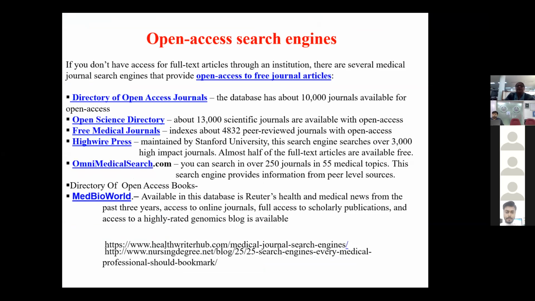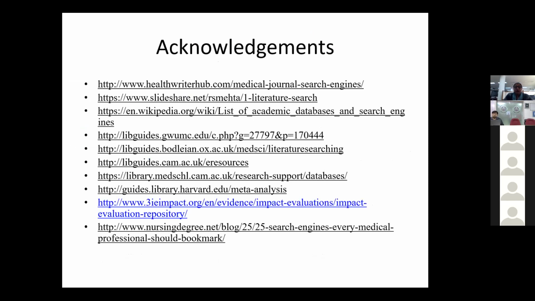We have the Directory of Open Access Journals, Open Science IT, Free Medical Journals, HighWire Press, OmniMedicalSearch.com, the Directory of Open Access Books, also ebooks, and MedBio World, which is yet another available database, along with Reuters Health and Medical News. For the past 3 years, access to online journals, full access to scholarly publications, and access to a highly rated genomics blog is also available. For various interests and subjects, one can always access all these open access search engines, which will help you get your information. I'm acknowledging all these sites which I picked up.